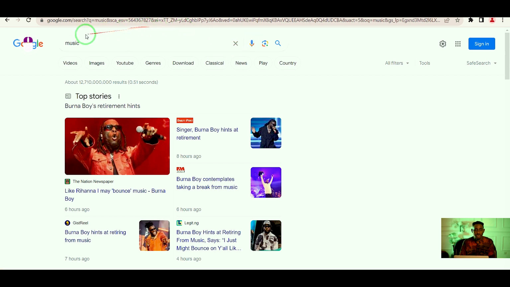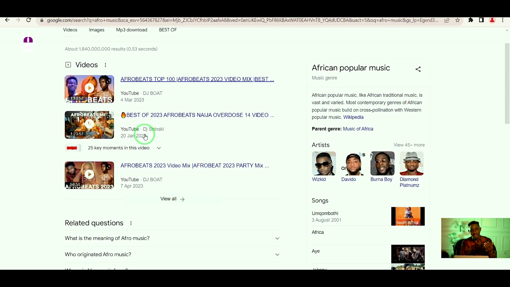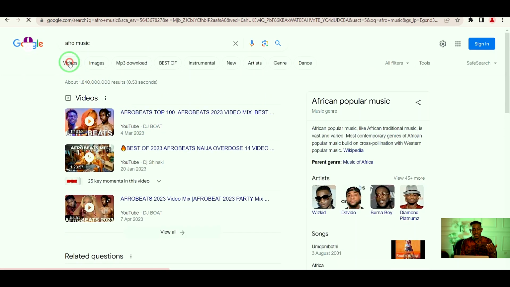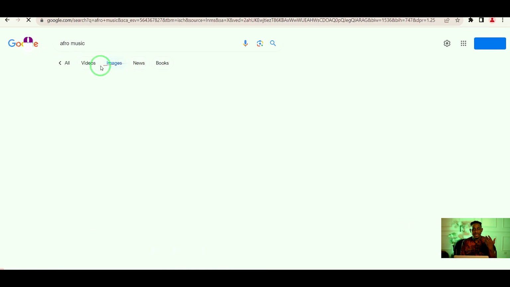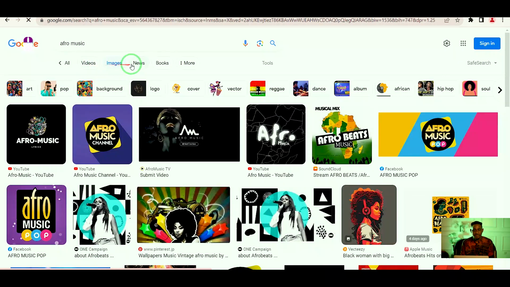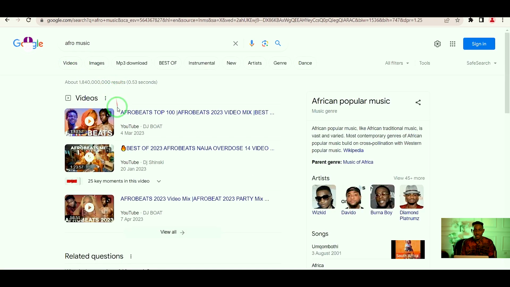This is when we should consider the kind of keywords, or how to use our keywords to be able to search effectively. So for instance, my research is on music, but not general music, but Afro music. It is better for me to type Afro music, and then Google will give me all the information I need. So if it is video I need, I could click video, I could click images, I could click news, I could click anything at all that I need. This is news. You see news here, but let me just click all. Now clicking all, you will see the first result.